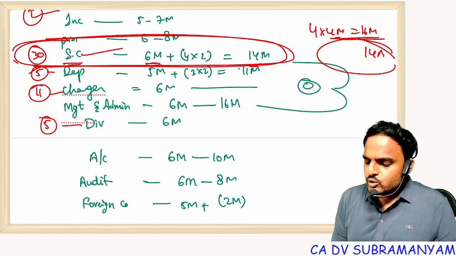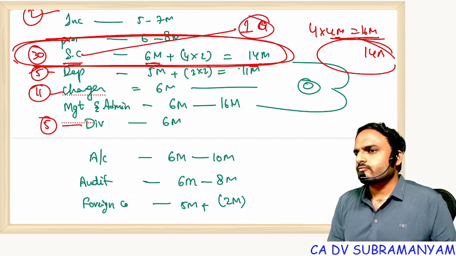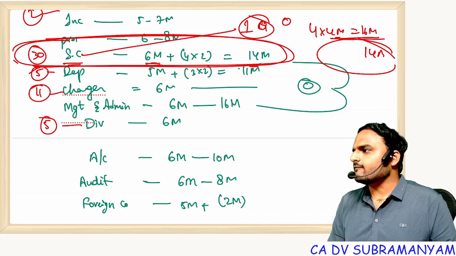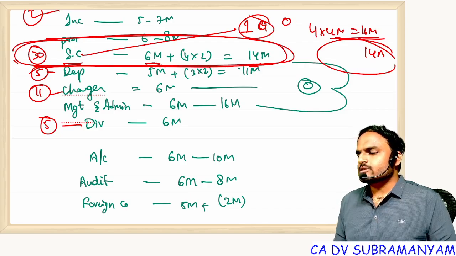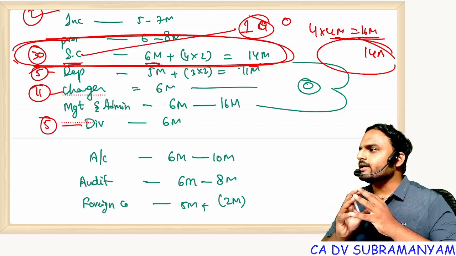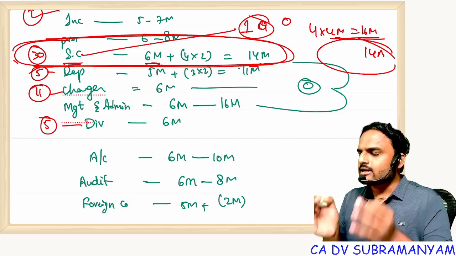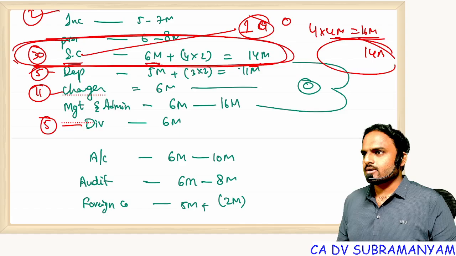Because that one question coming from share capital, if it is a tricky question, we may get either 0 or half marks. But small chapters won't give you any tricky questions at all. Only some practical questions, where you need to analyze the situation. That's it. Are you all getting my point, students?